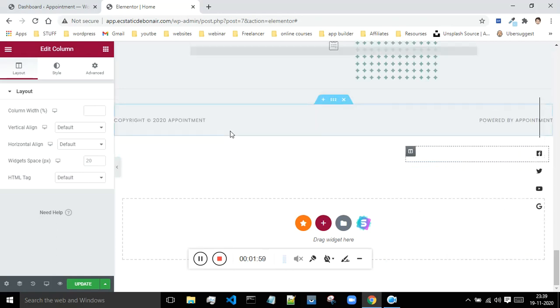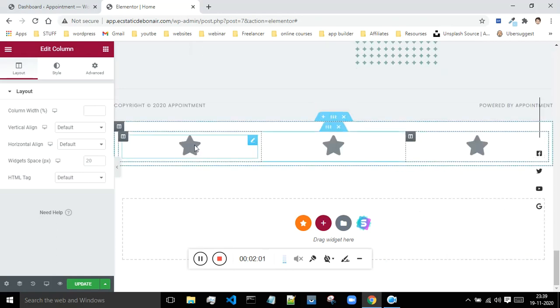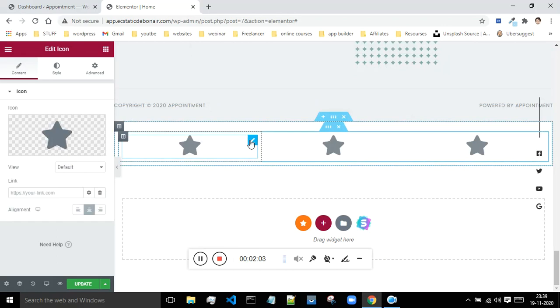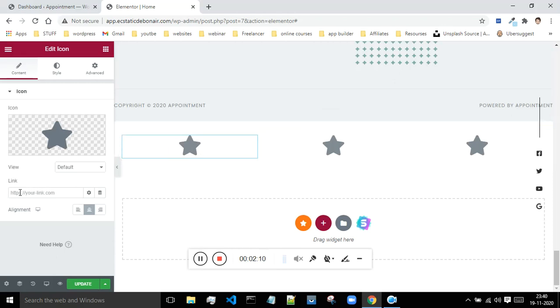Okay, so now suppose if you want to change this icon and all, then click on this pencil icon to change this icon. Okay, and you can give the link over here if you want, but now let me just show you how to change this icon.